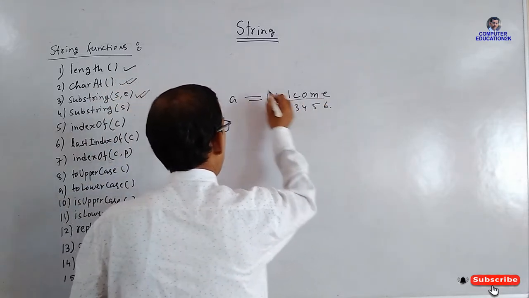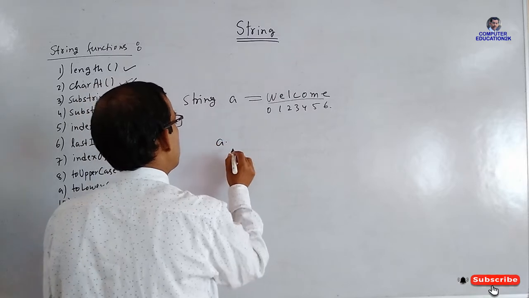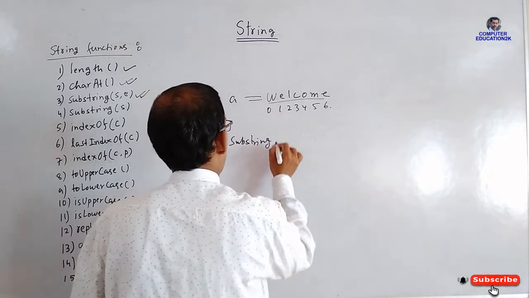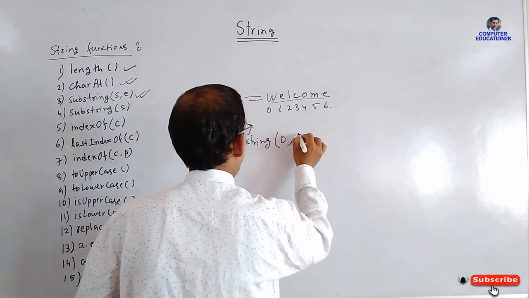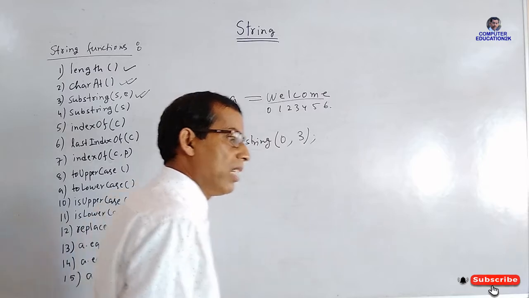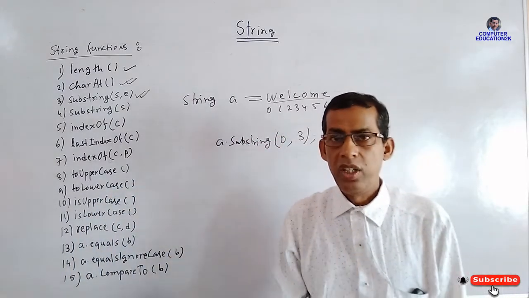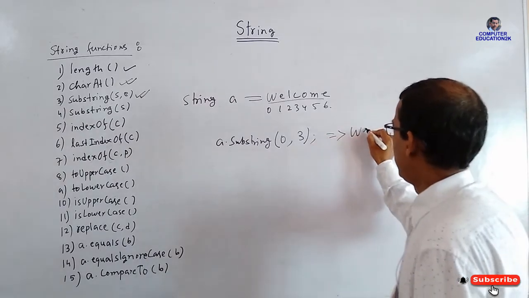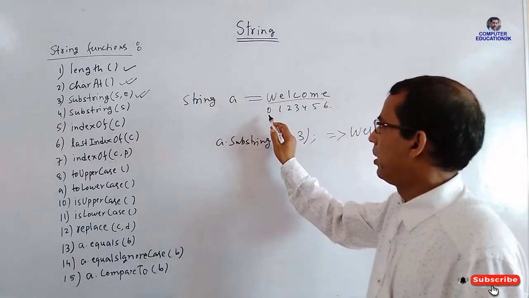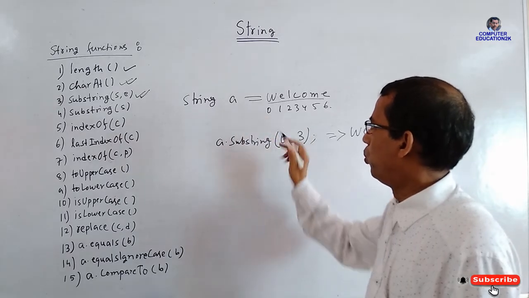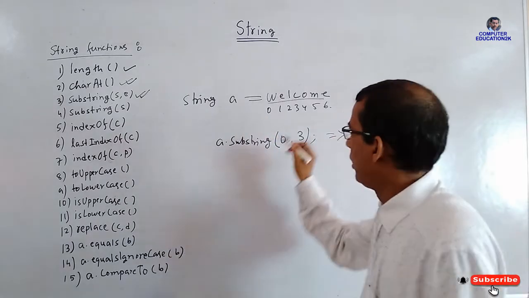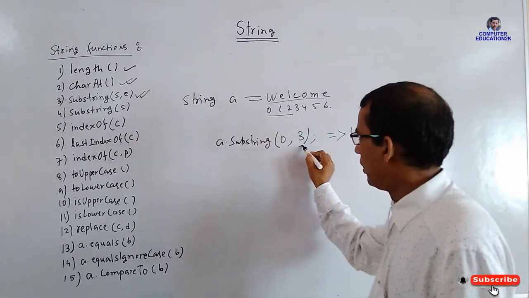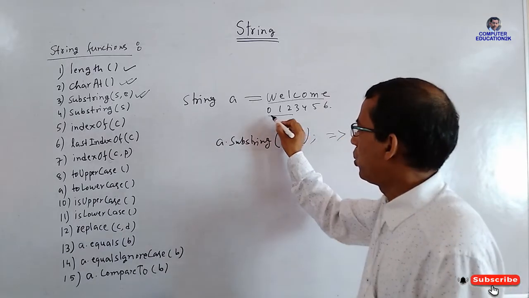Now welcome is in A, so you write A dot substring(0, 3). You will write 0, 3, not 0, 2. Then the computer will give you well. It will extract from 0 to 2. You have to take out 0 to 2, so you have to give 3. Then the computer will give you 0 to 2.